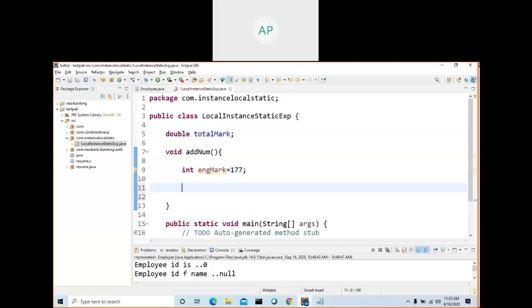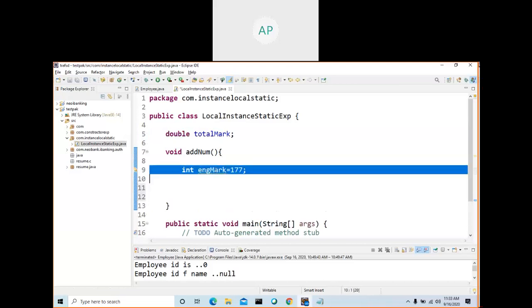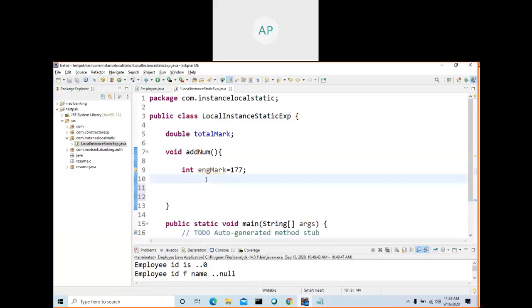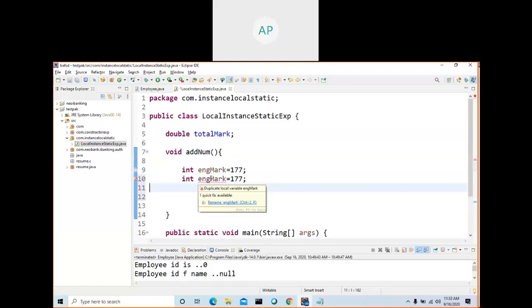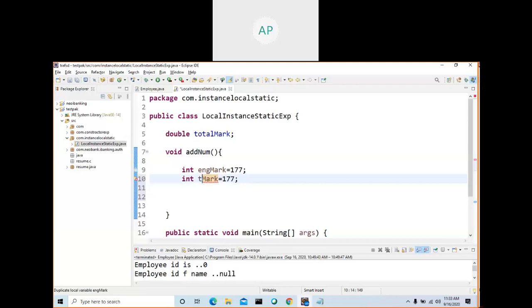Okay, now I declare another one, Tamil mark. You know how to find a total, right? Total equal to English mark plus Tamil mark.